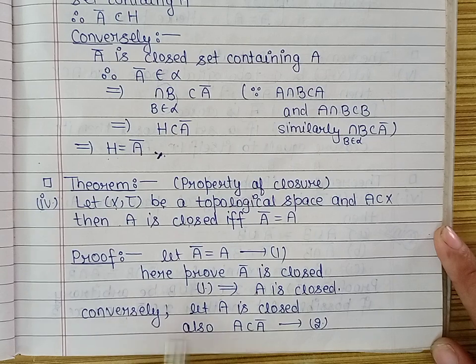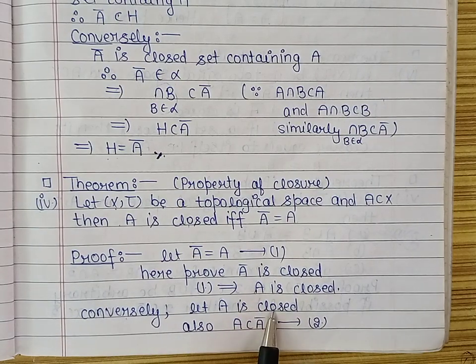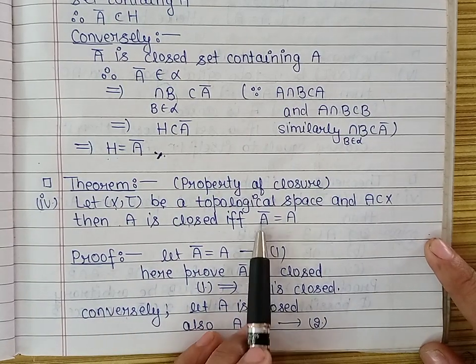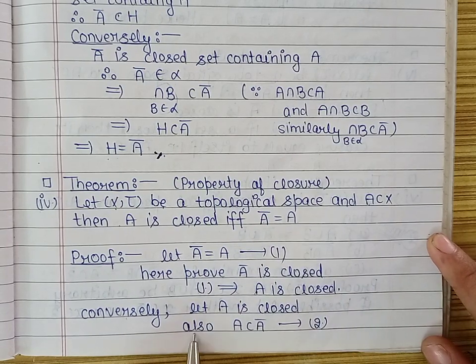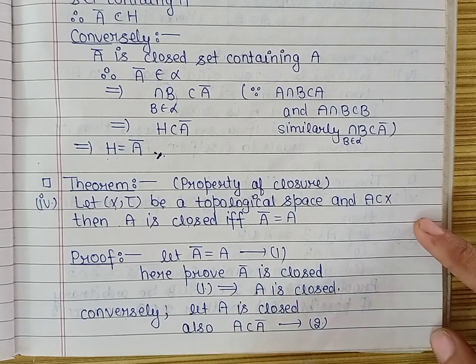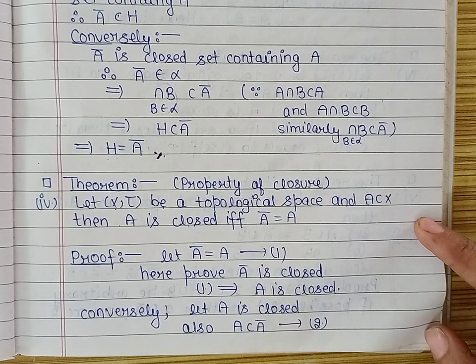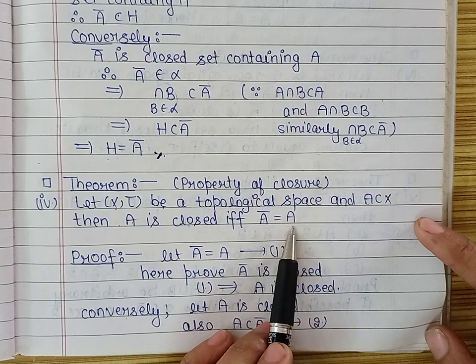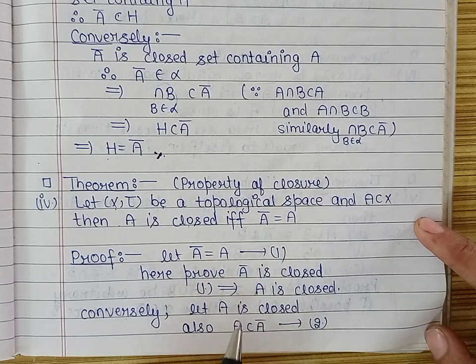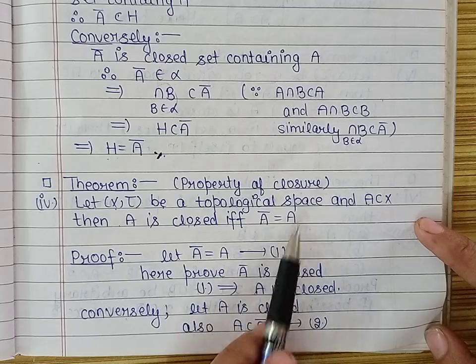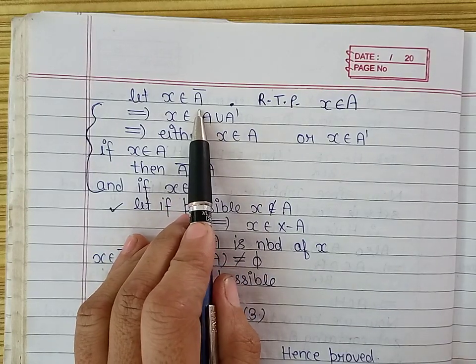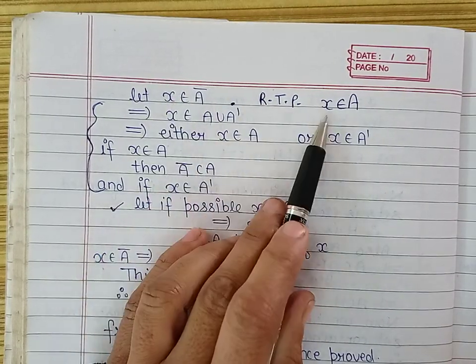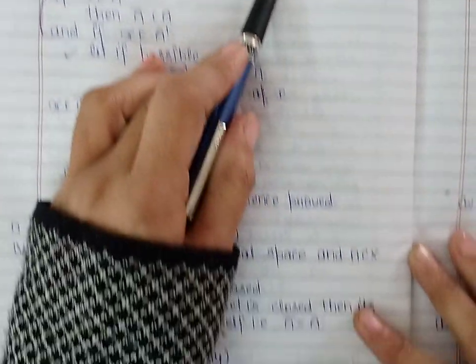Conversely, we are given that the set A is closed and we are to prove that A closure is equal to the set A. Now we know that every set is contained in its closure. So in order to prove that A closure is equal to A, it remains to prove that A closure is contained in A. So let us take an arbitrary element x belonging to A closure, and we are to prove that this x belongs to A. We prove it by contradiction.